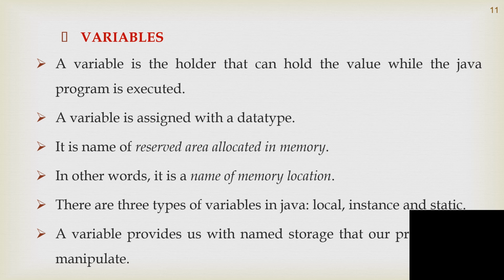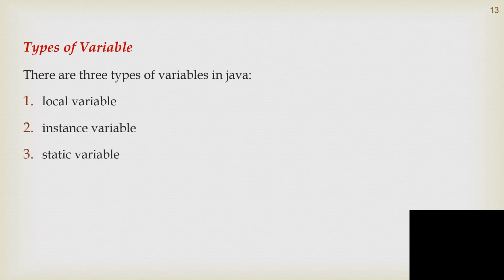About variables, a variable is a holder that can hold values while the Java program is executed. A variable is assigned with a data type and a name. When you are using a variable, the name is reserved in a memory location so that we can easily access that memory location. There are 3 different types of variables in Java. What are the types of variables? We have local variables, instance variables, and static variables.